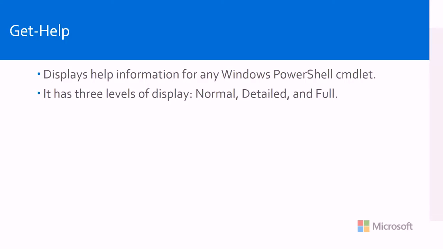The second one is Get-Help. You want to know what's going on. You want to get help on a certain commandlet. Get-Help sounds like a pretty good one. It's probably intuitive, and yes, it does what it says it does. It displays help information for any Windows PowerShell commandlet. It has three levels of display, if you will: normal, detailed, and full.